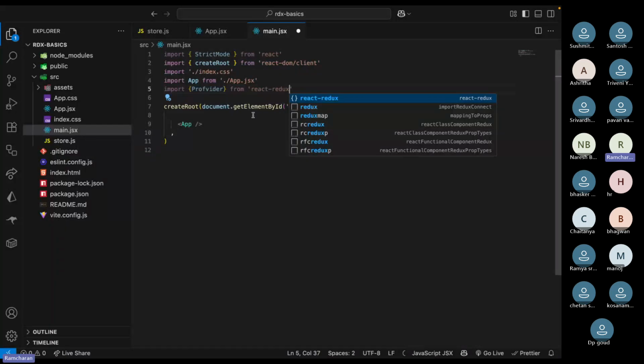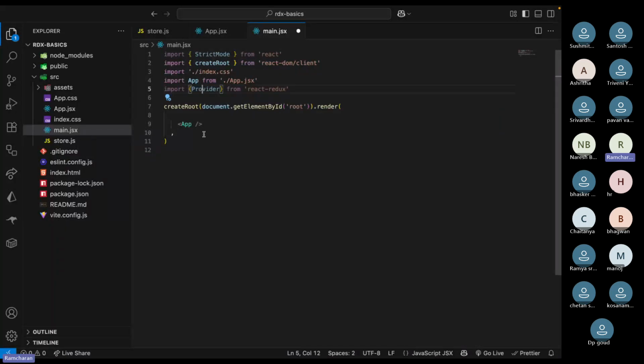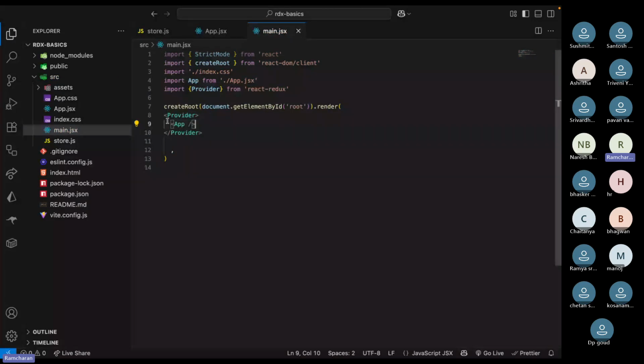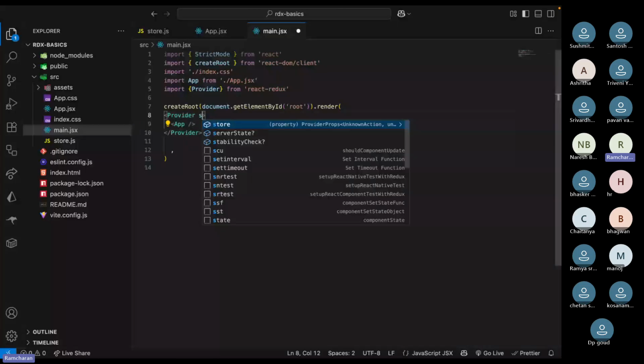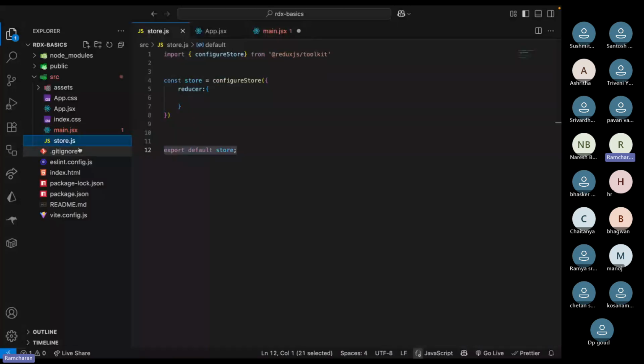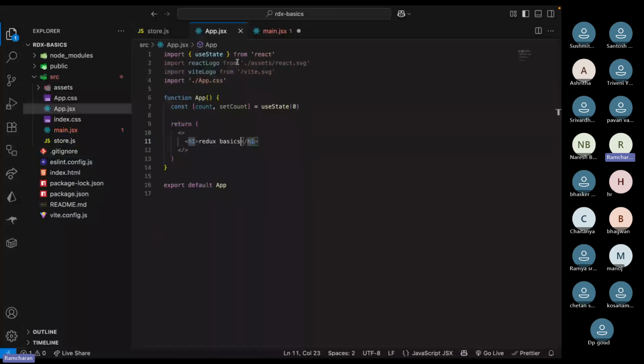With this Provider we will wrap our entire app, providing the store to the entire app. For this Provider you write one prop called store and pass the store exported by default from the store file.